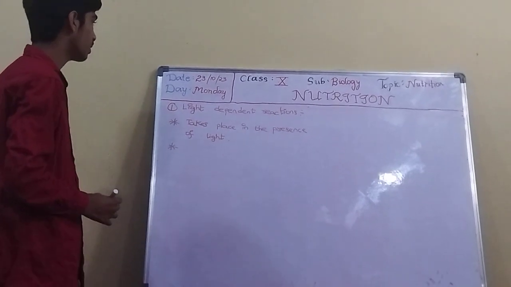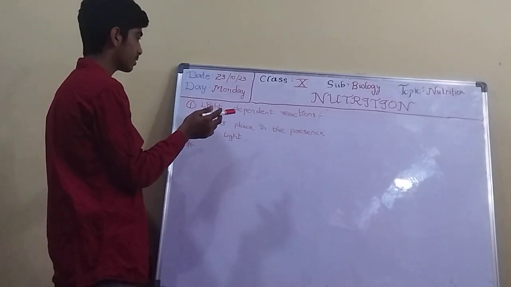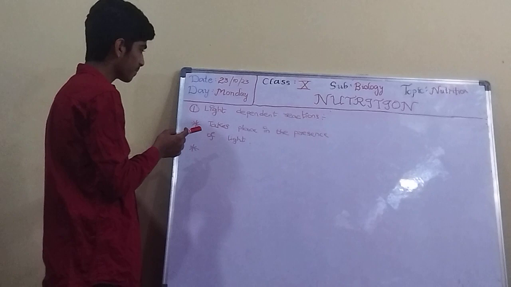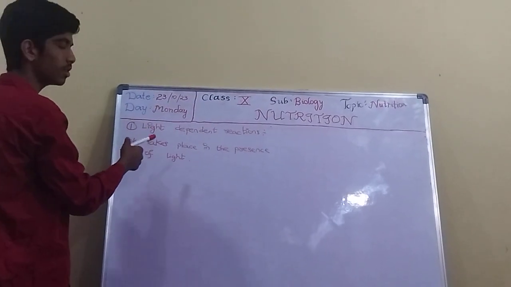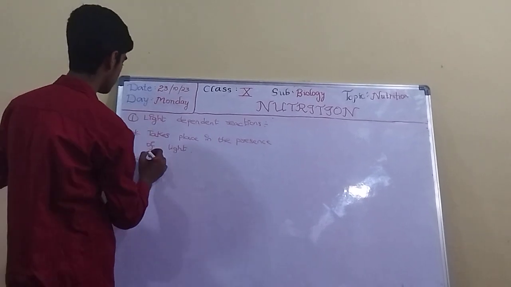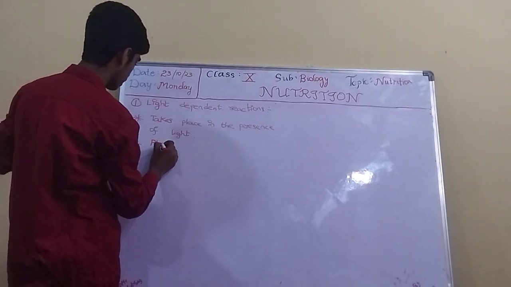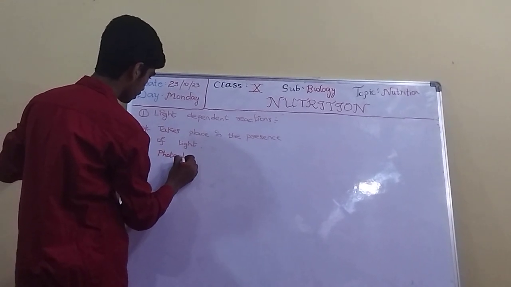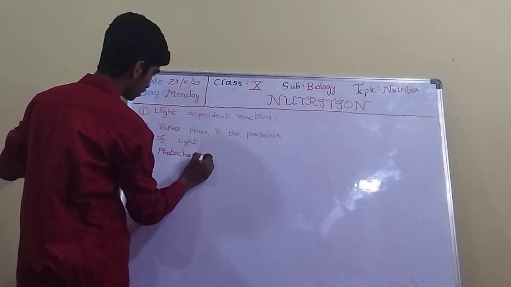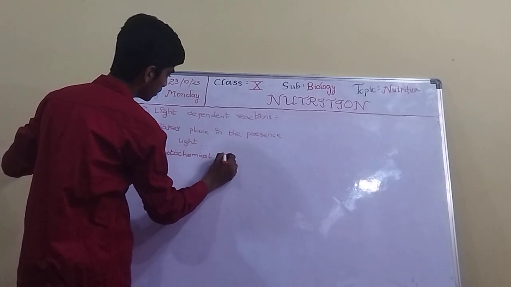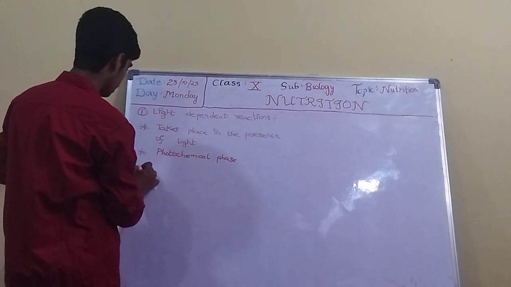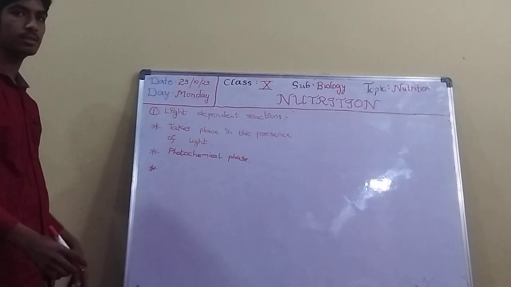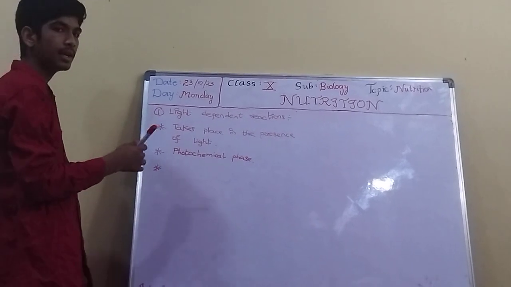And the second point is, in light dependent reactions, this is also known as the photochemical phase. In this light dependent reaction, there are some end products, ATP and NADPH.